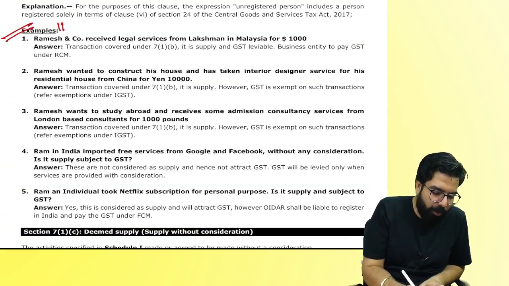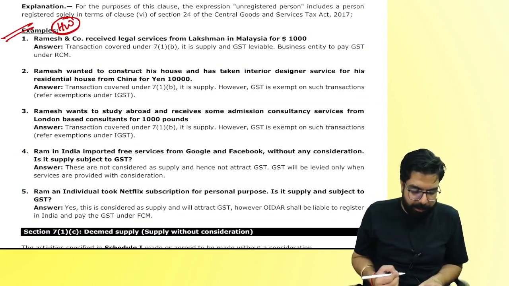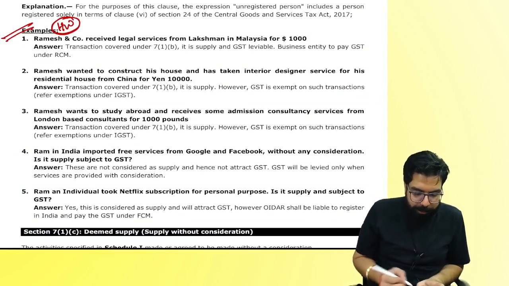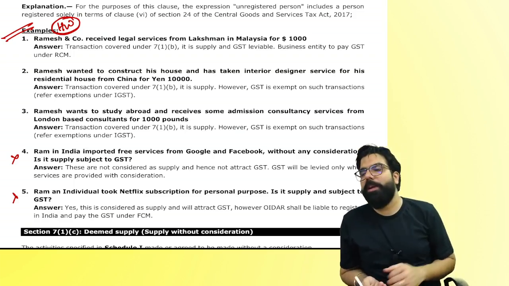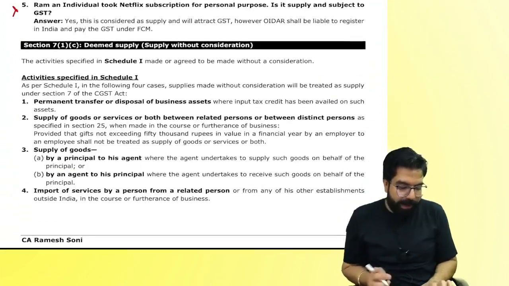Examples are for you to read as homework. You will see I have already discussed them. Some one or two examples you will not understand, like the 4th or 5th one. Sir, why will I not understand? Because OIDR is yet to be discussed. The next one is 7.1c.